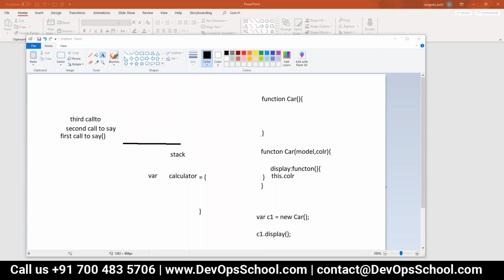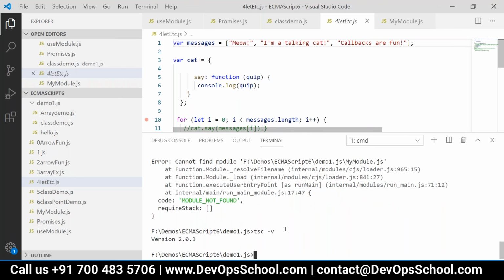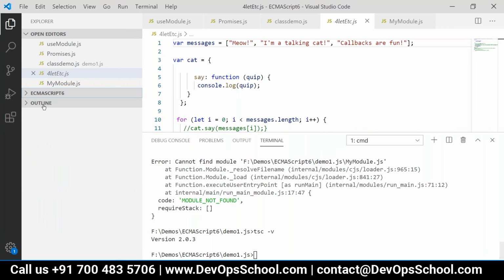Do you have TypeScript installed in Visual Studio Code? Can you check that? Yes. You have it, right? If you type tsc -v, it will show the version.